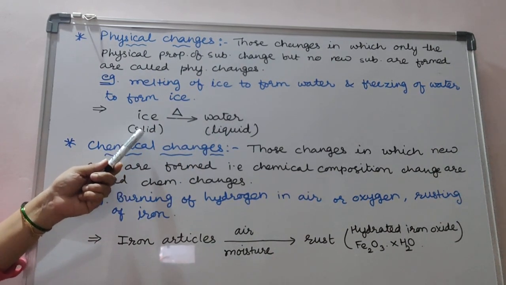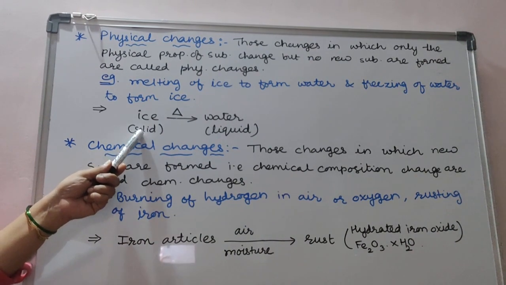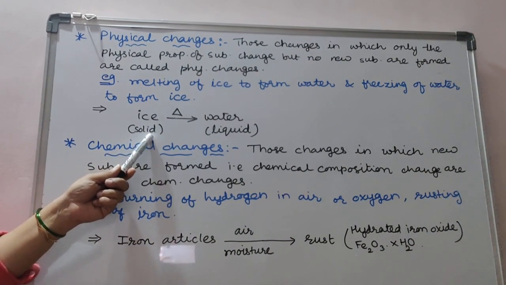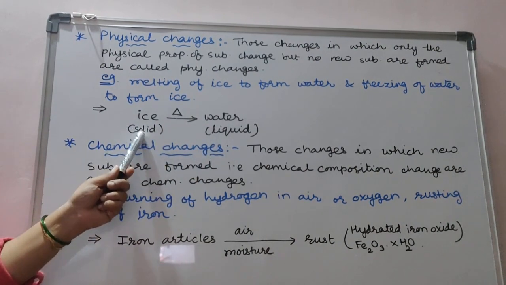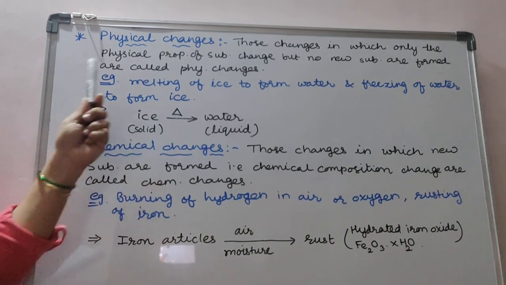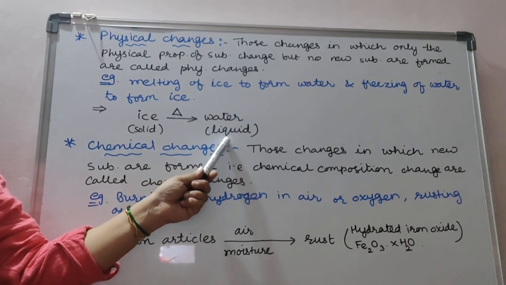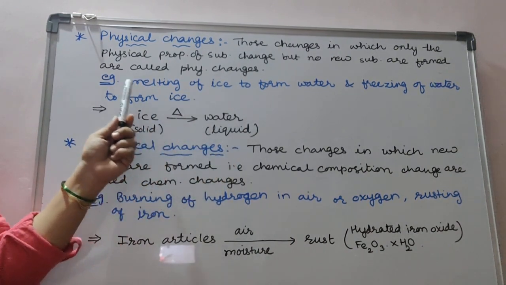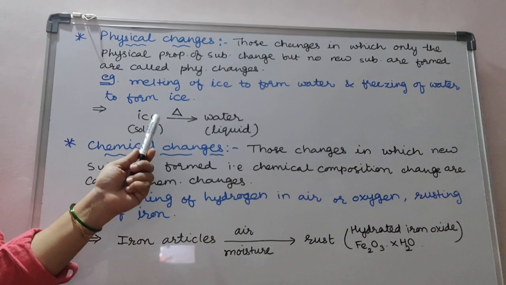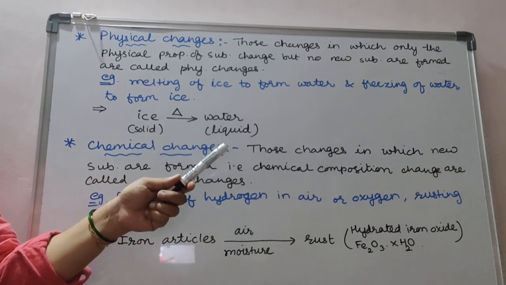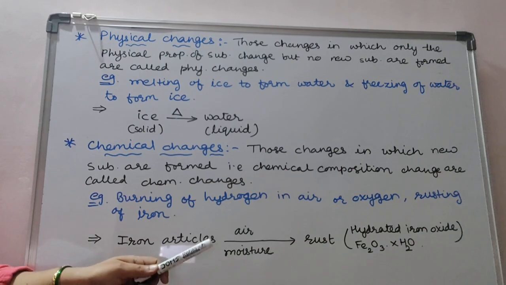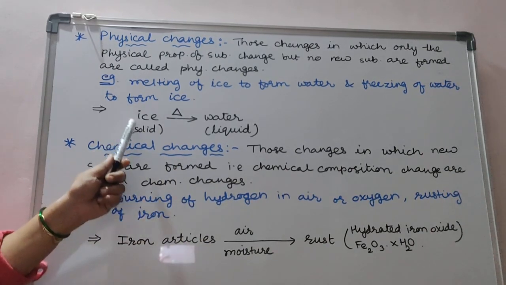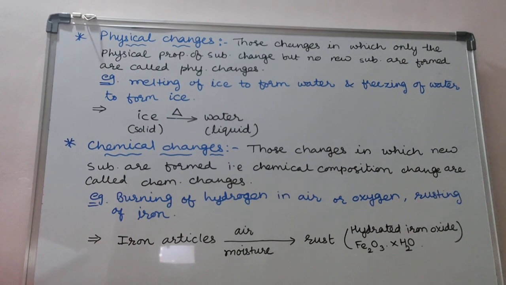When we took ice at first, it was a solid. So there is a change in physical state. Ice, which was solid first, now after heating will change into the liquid form. Though both ice and liquid water look physically different, they have the same water molecule. In other words, no new substance is formed during the melting of ice, and thus melting of ice to form water is a physical change.